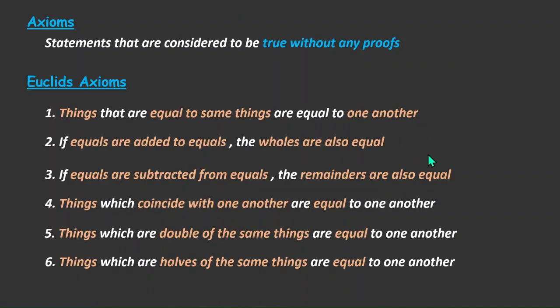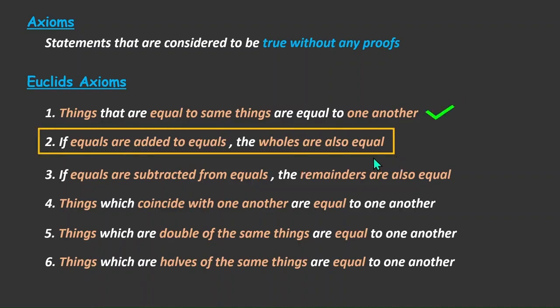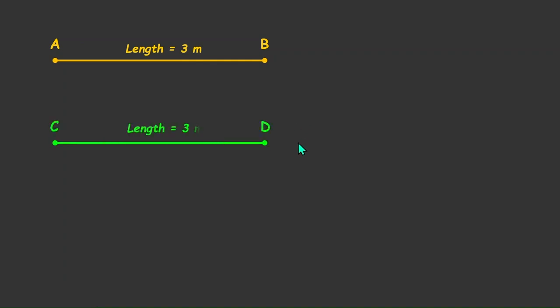Now let's move on to the second axiom. Let's take another example where we have a line AB whose length is given as 3 meters, and we have another line CD whose length is given as 3 meters again. Now we have AB equal to CD because both of them have the same length.